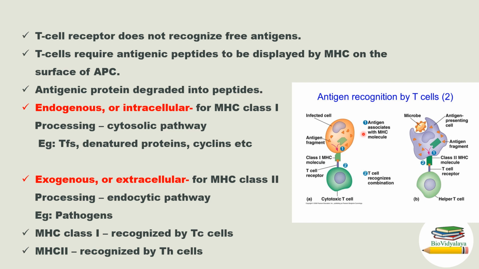So the events involved in the generation of peptide antigens from proteins inside cells, the binding of peptide to MHC molecules, and the display of peptide-MHC complex at the cell surface for T cell recognition are known collectively as antigen processing and presentation.